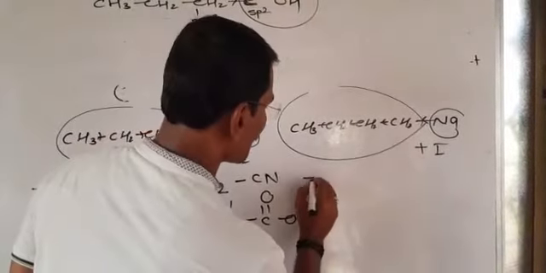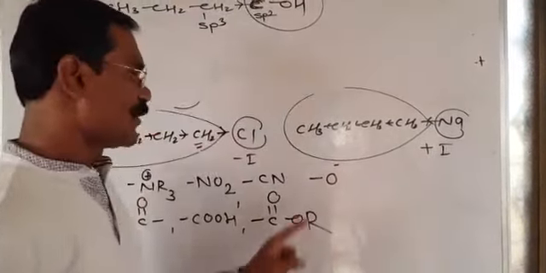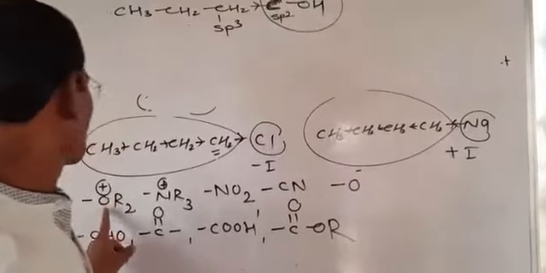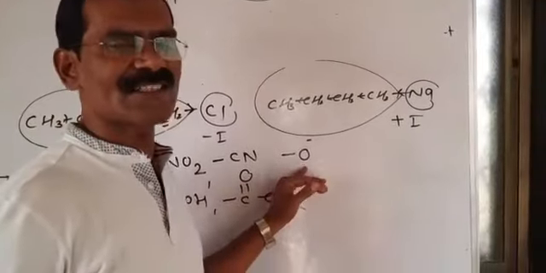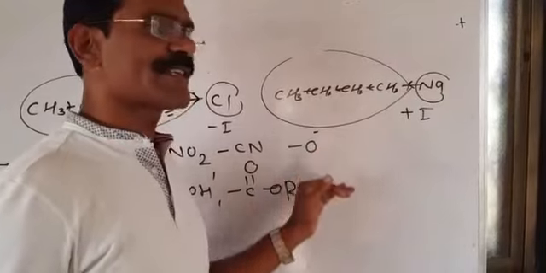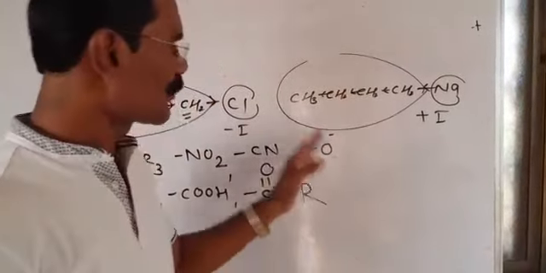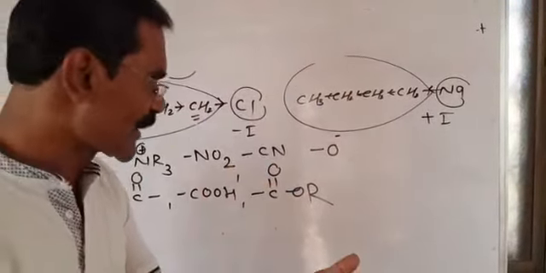Now what happened here in positive inductive? Suppose for example we have O minus. What does this O minus indicate? Now what is the difference between plus and minus? Minus means it is electron rich. And electron rich species are always electron donating. Therefore O minus creates the positive inductive, sorry, not negative.